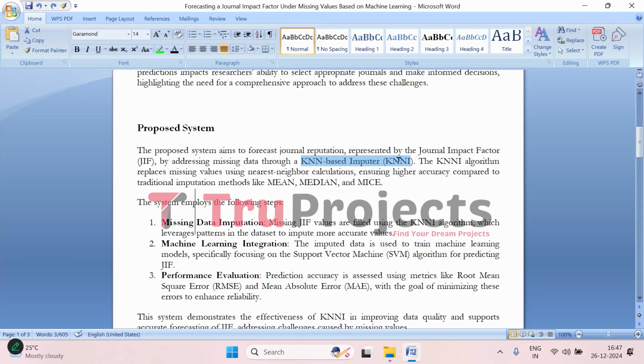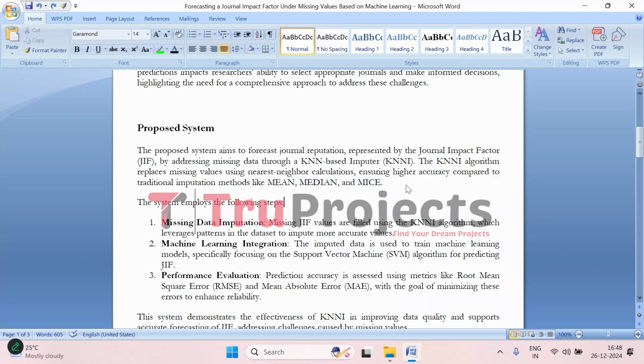This approach is more accurate than traditional methods like mean, median, and MICE. MICE is multiple imputation by chained equations, which simply fill in missing data based on average values or assumptions. By using KNN-I, the KNN-based imputer method, the system ensures that imputed data is more realistic and better reflects the underlying patterns in the dataset, which leads to more reliable JIF predictions.